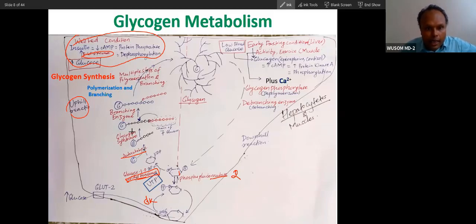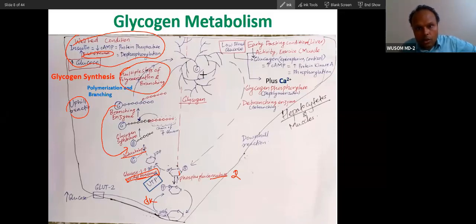But what will happen? Again, the same thing will happen here. So the same molecule will come, polymerization by glycogen synthase. This cycle goes on, and because this cycle goes on in multiple steps, you can get in your liver cell the glycogen like this. So this type of glycogen, I have shown only one glycogenin, okay? So you can remember there are 2 glycogenin. So this is how glycogen will be synthesized.